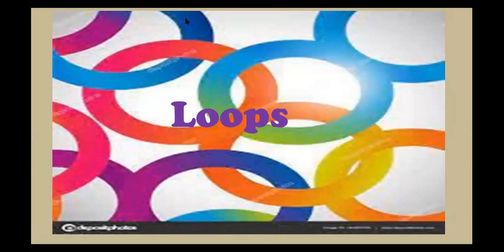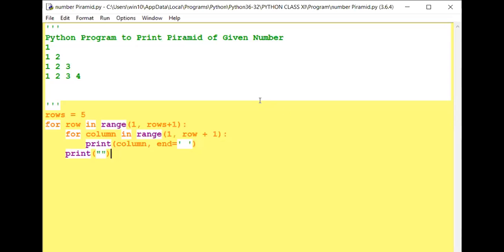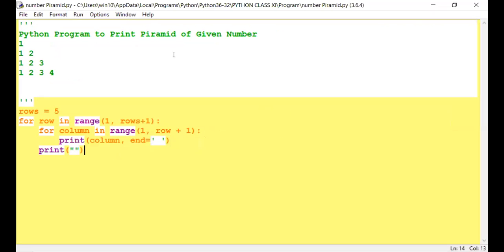I am sharing Python on the screen. I'm making a practical. So this is my question: how to make any pattern. If you put any numbers, they can be printed like this, any patterns you can give here by using, I am using for loop here. My question is: Python program to print pyramid of given number, any given numbers that can be printed.